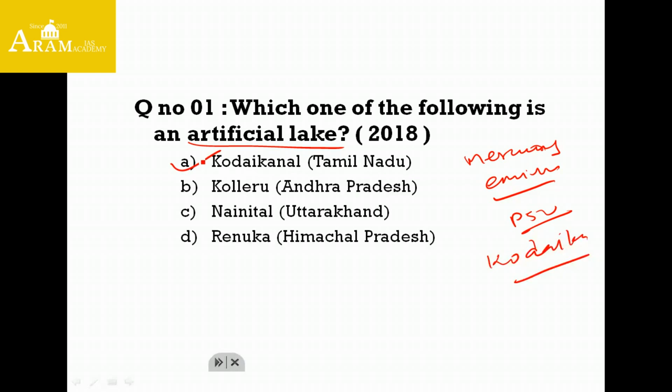Yes, the Kodaikanal lake is an artificial lake which was formed by one Mr. Henry Levinge, who was the then collector of Madurai, for recreational purpose. The mercury effluents were released in this particular lake, and this lake got polluted in 2017. Second is Kolleru Lake. Kolleru is the largest shallow freshwater lake in Asia. It is located between the Krishna and Godavari rivers. It is a Ramsar site.